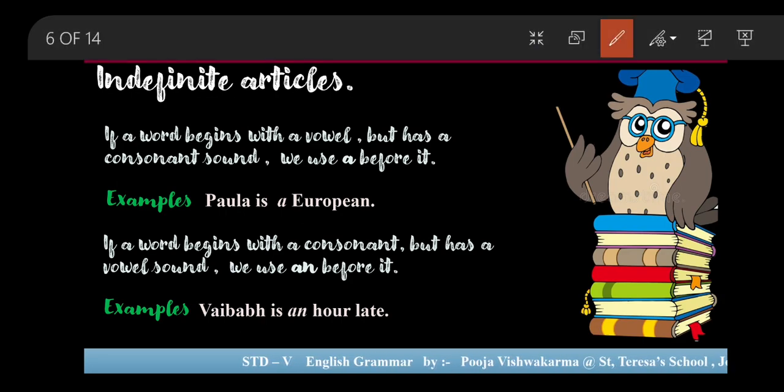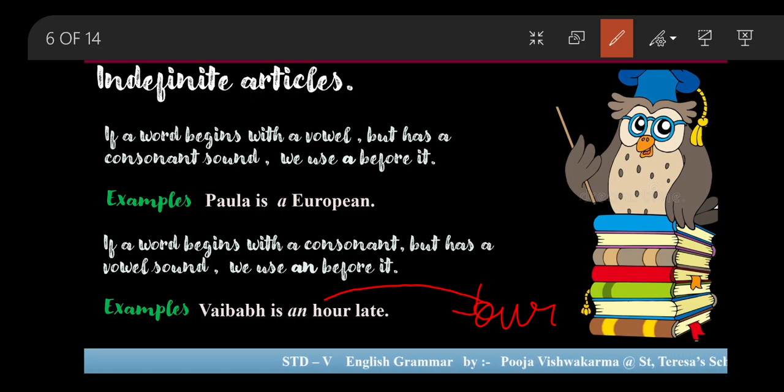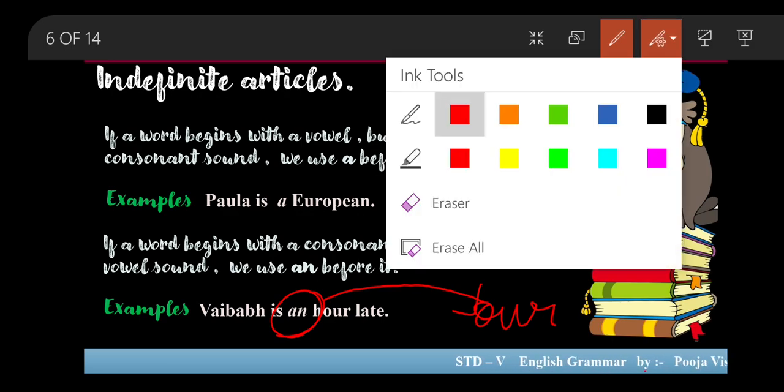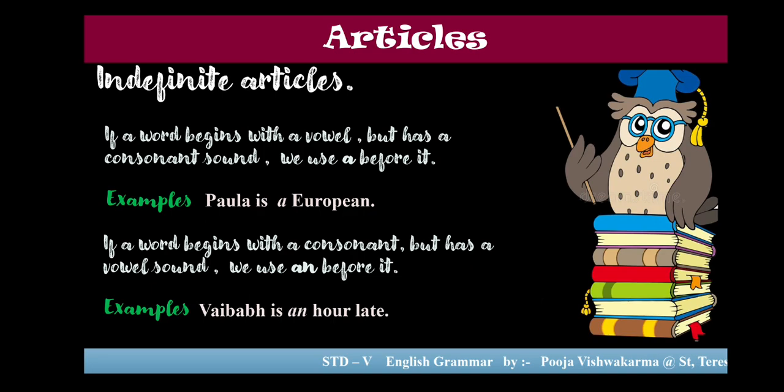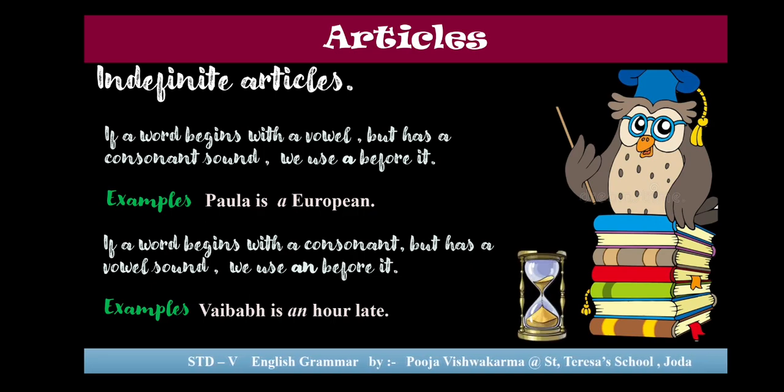How do we pronounce R? We pronounce R as R, isn't it? Are we getting the vowel sound or not in this word? Yes, we got a vowel sound. That is why before that we will be using an. Clear or not? Very easy, children. You just need to remember the fact that it depends on the sound. If it is a vowel sound, use an. If it is a consonant sound, use a. Simple. Yes? Now let's move to the next one.